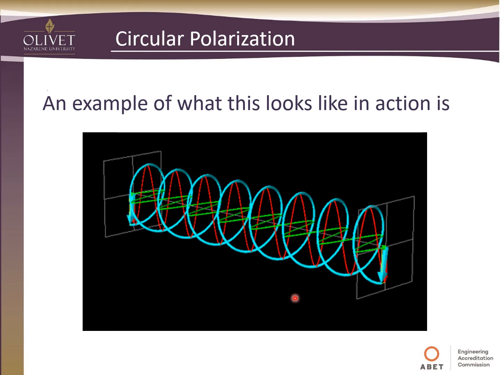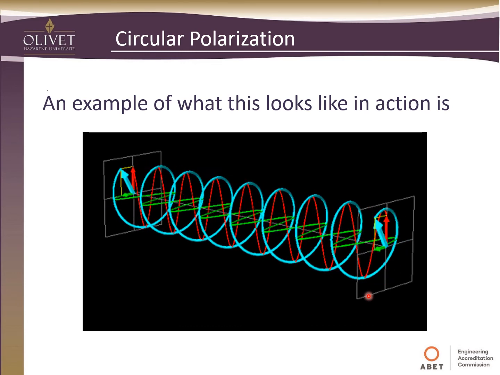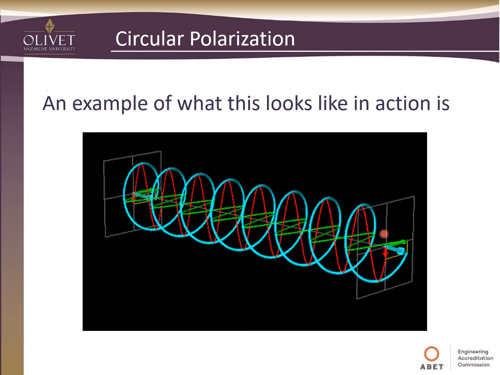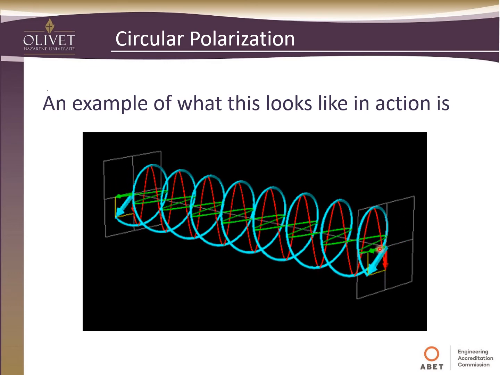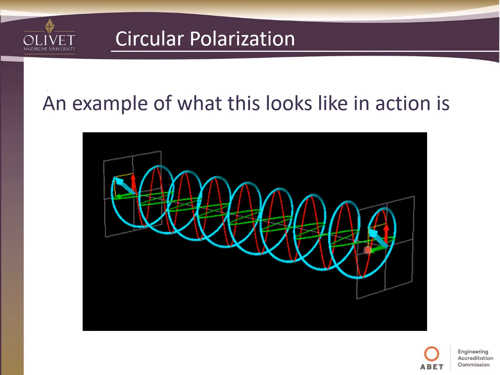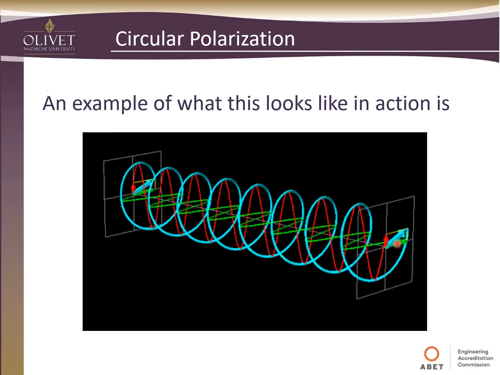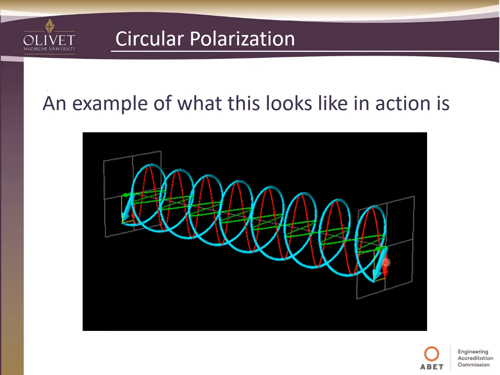So here's the animated GIF that gives a visual representation of circular polarization. Here again, you can see the x component is linearly polarized, going up and down, the red arrow. And then the y component is linearly polarized, going left and right. That's the green arrow.